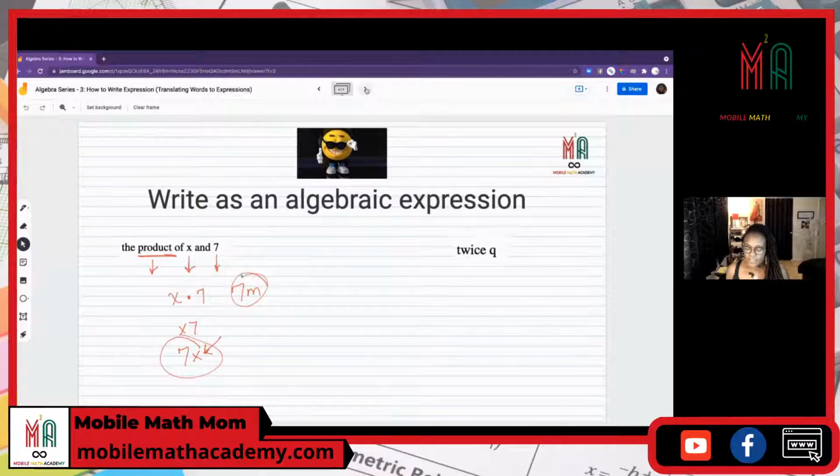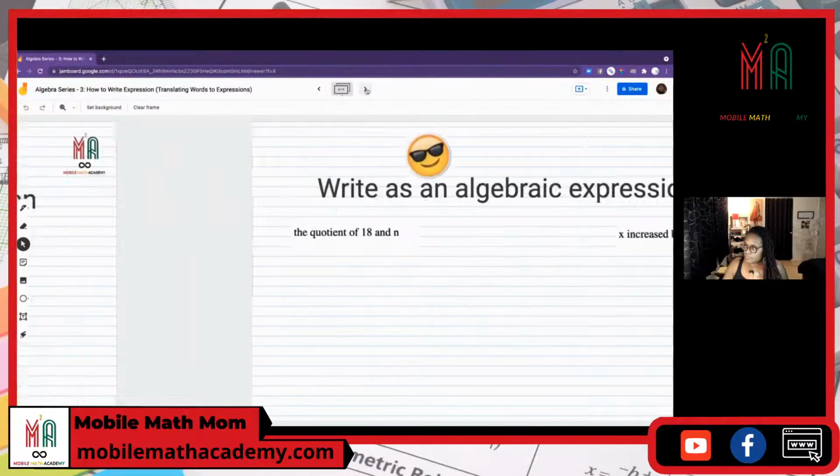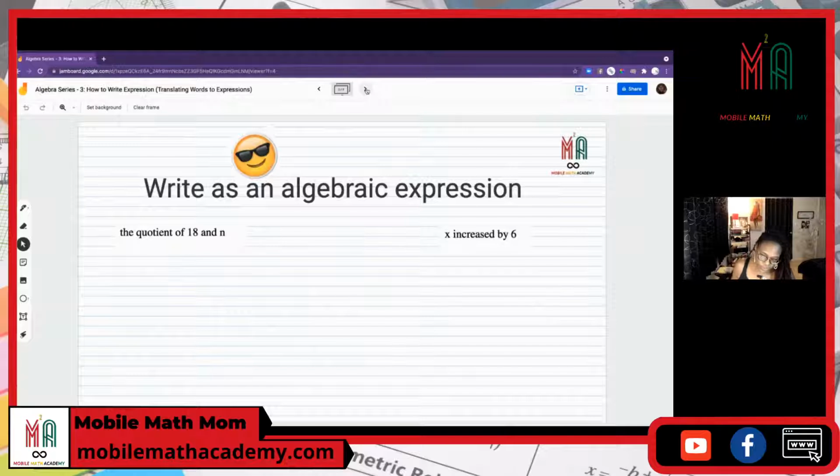All right? This says twice q. That's not cubed or squared. That's q times 2. Twice q, right? 2 times q. All right. Cool. Let's move on.